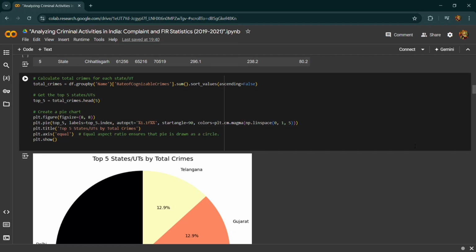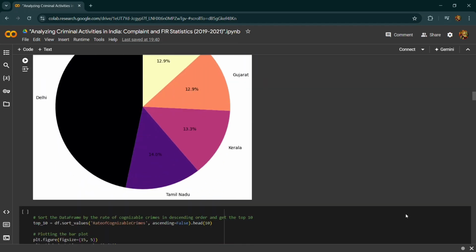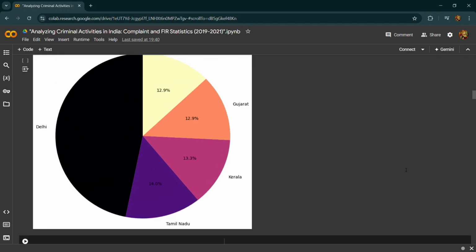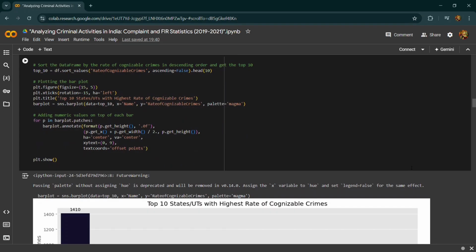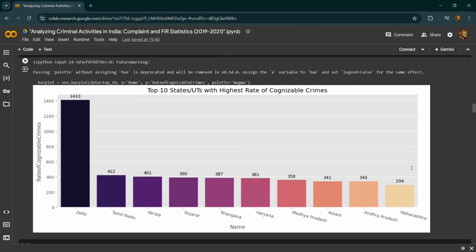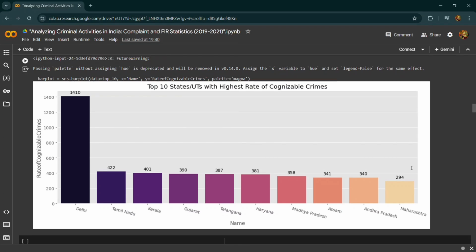Then we have the top 10 states and union territories with the highest rate of cognizable crimes. We sort the data frame by the rate of cognizable crimes column in descending order. Then we take the top 10 heads. Then we plot the figure with size 15,5 and rotation of -15, with left horizontal alignment. Then we set a title for the topic. Then we plot the Seaborn bar plot with the x-axis as the rate of cognizable crimes, using the magma color palette. After that we add the numeric values also. So again we are doing the same things.